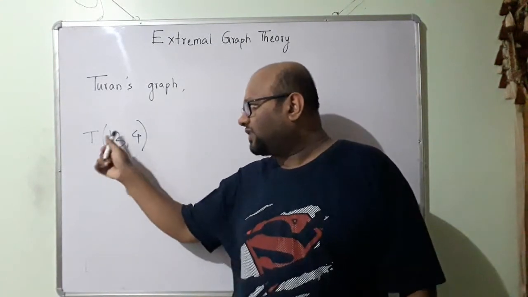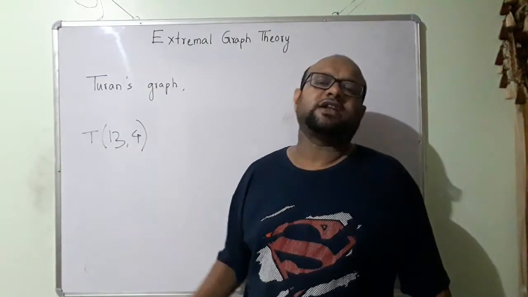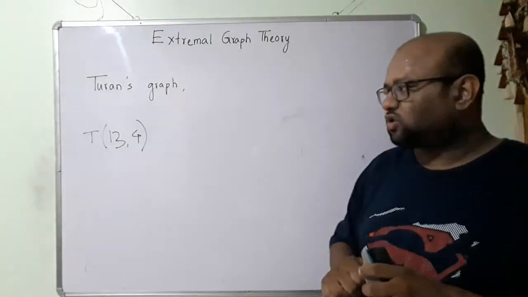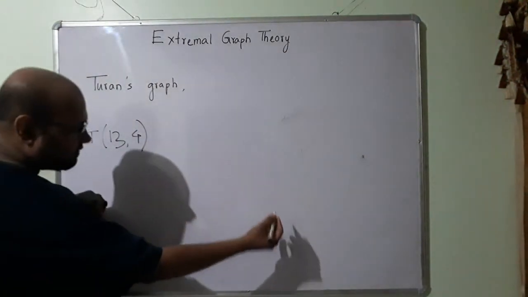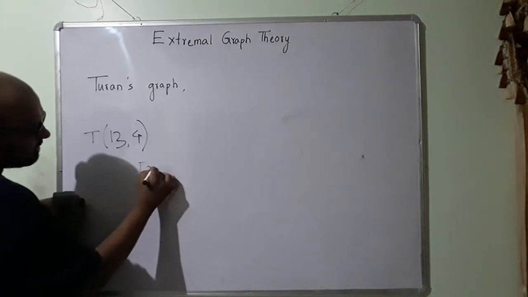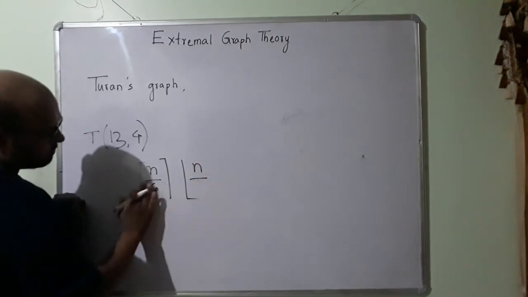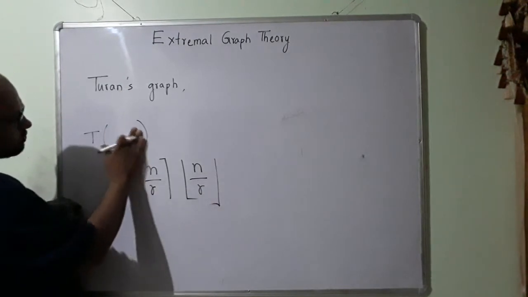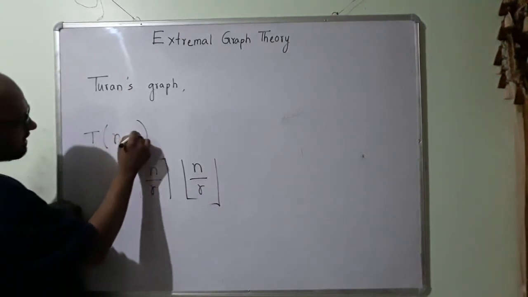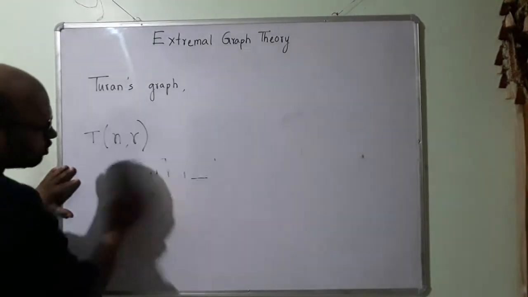But if it is not perfectly divisible, like in this case, I have n number of vertices, r is 4, so 13 is not perfectly divisible by 4. So in this case, what is going to happen? By the pigeonhole principle, I know my number of vertices in each set is going to be the ceiling of n by r or the floor of n by r. Turan's graph is denoted by T(n, r), where n is the number of vertices and r is the number of sets. Alright, so yeah, you know what is Turan's graph.